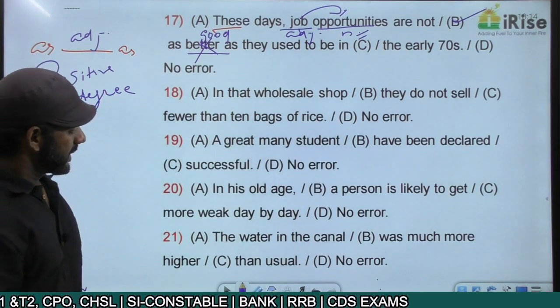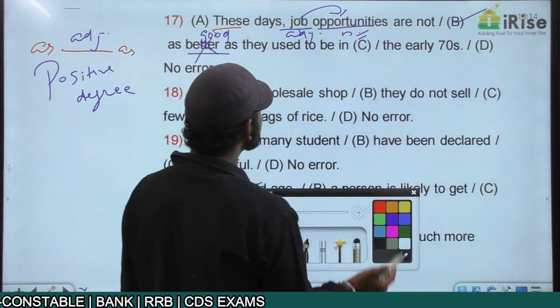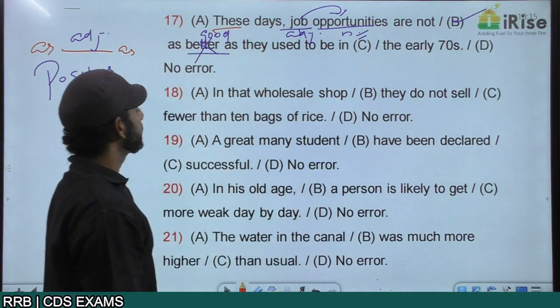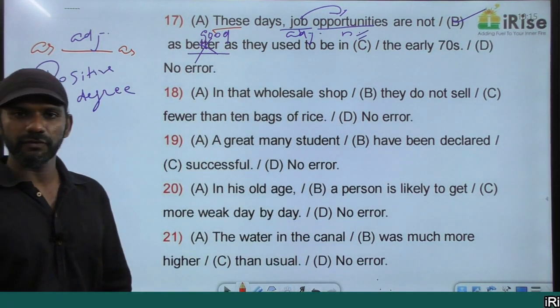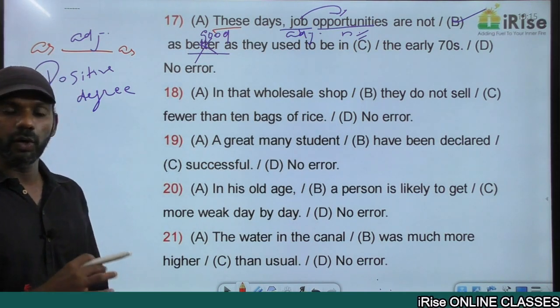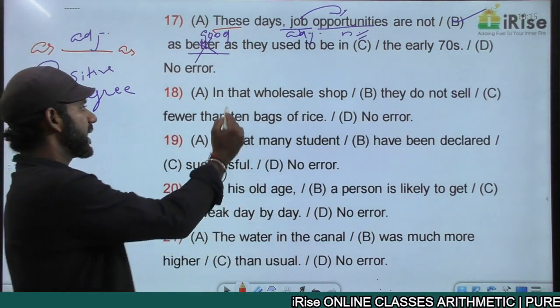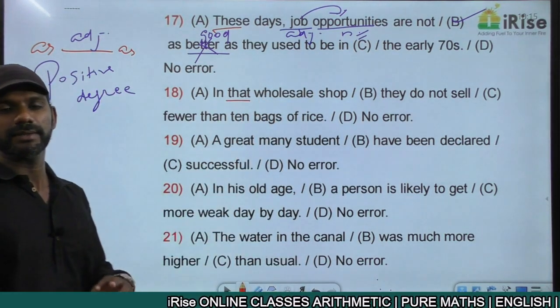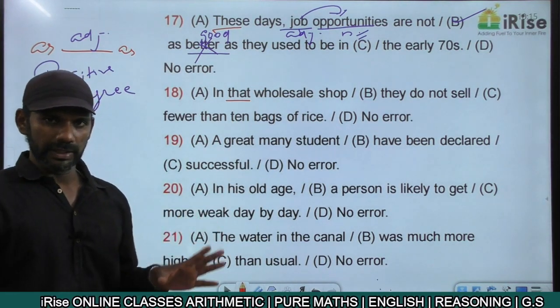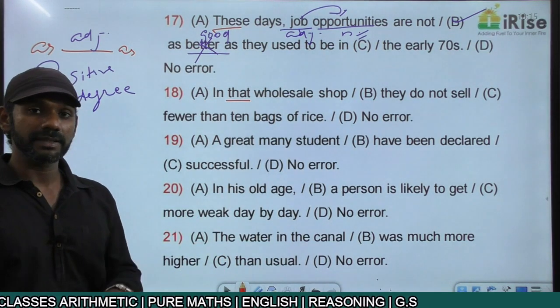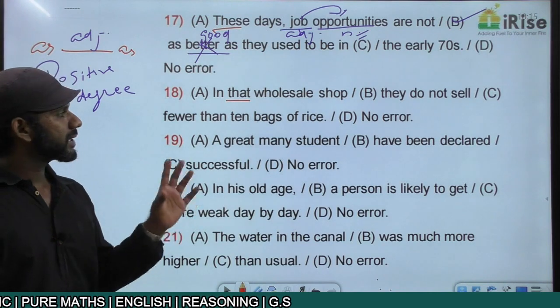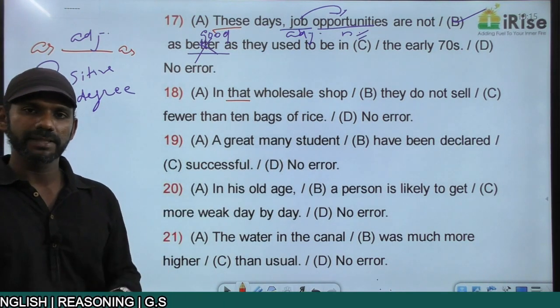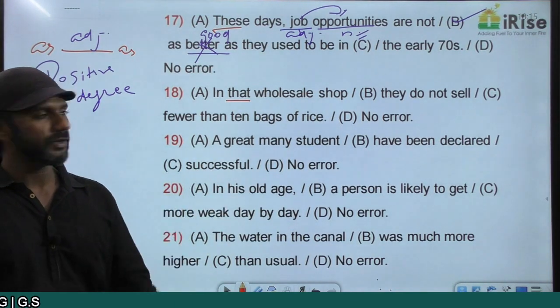Come to the next one. In that wholesale shop, they do not sell fewer than 10 bags of rice. In that wholesale shop, that is a demonstrative pronoun. This, that, these, those, singular. So the noun along with it must also be singular. That wholesale shop. Shop is a singular noun, so that concept is completely fine.